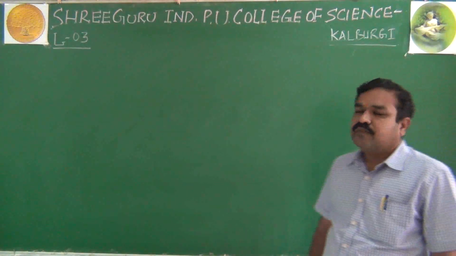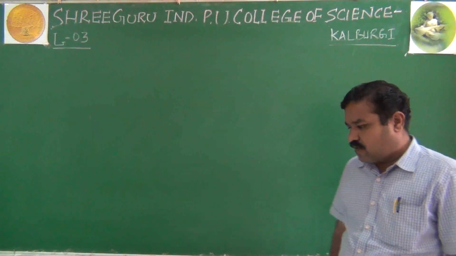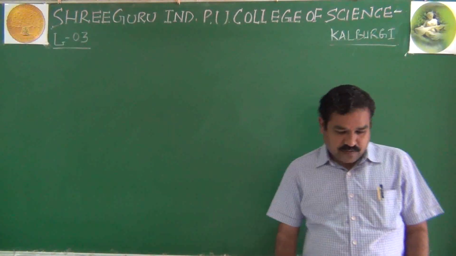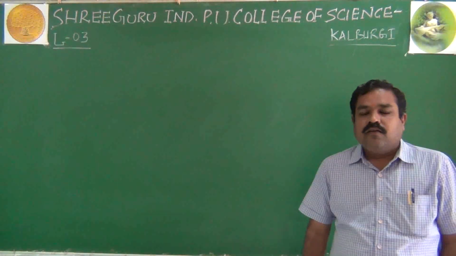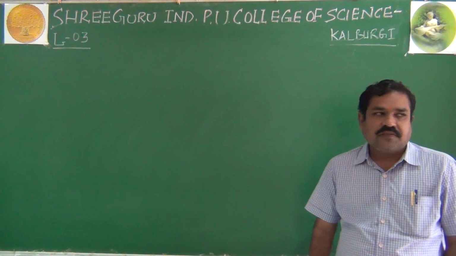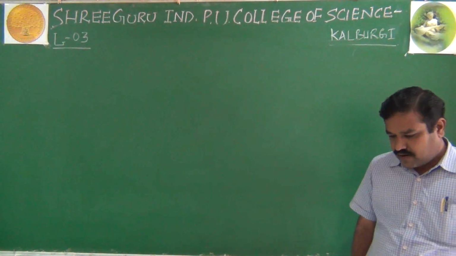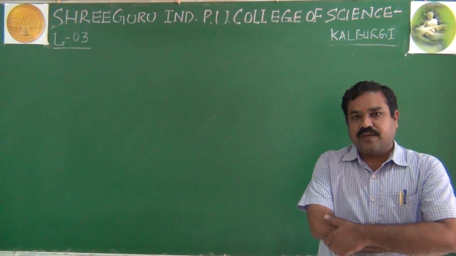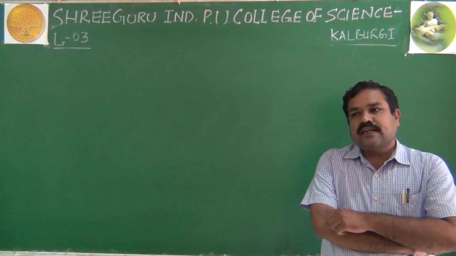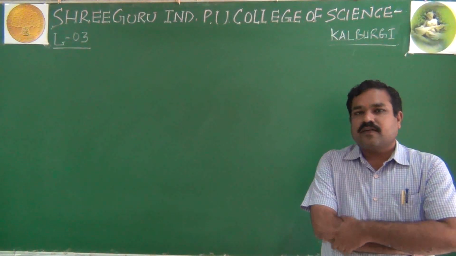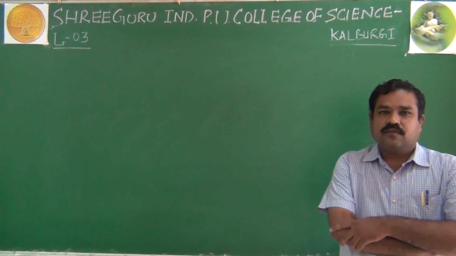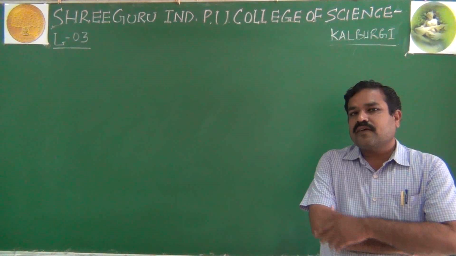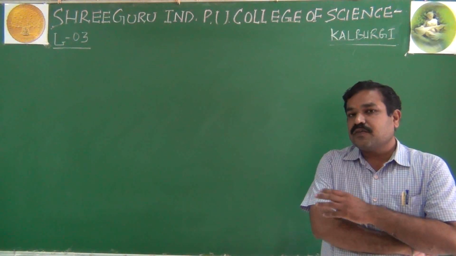Right. So once again, in the previous class we started the structure of atom. In lecture 2, I told you regarding the discovery of neutrons. Neutrons were accidentally discovered by James Chadwick in the year 1932, by bombarding beryllium nucleus with a helium atom. He was about to get the carbon-12 isotope along with the neutral fundamental particle, that is neutron.